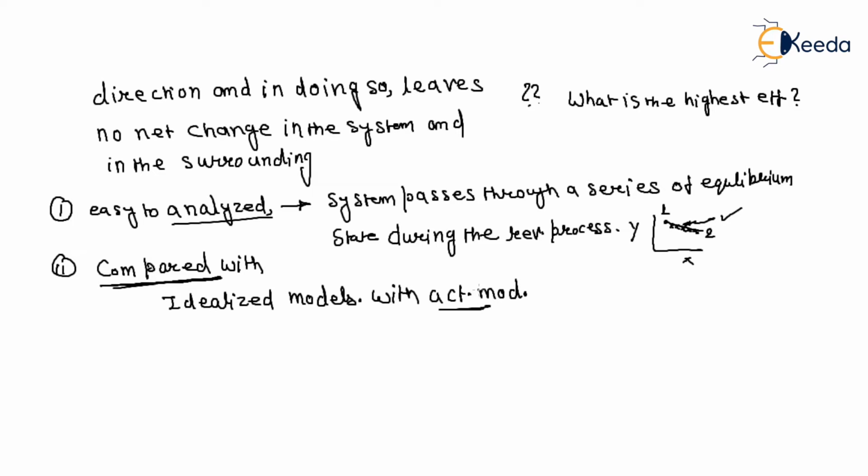Now let us see some examples of reversible processes. Example number one: there is a pendulum fixed here, and it moves to and fro, from point 1 to point 2 and from point 2 back to point 1.